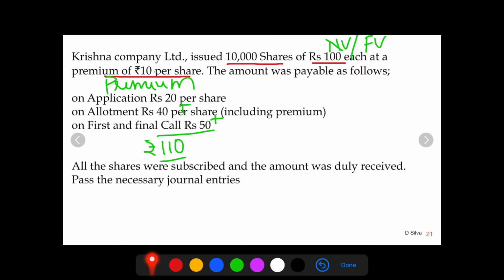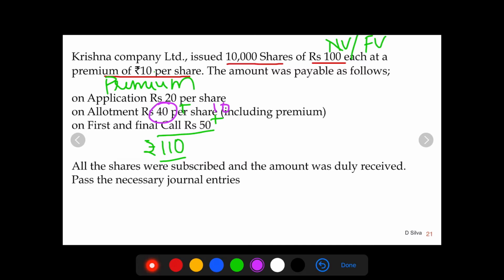Further, the question says on application rupees 20 per share, on allotment 40 per share including premium. So what is this including premium? We know from the question the shares are issued at a premium of rupees 10 per share. That means in this 40 rupees, 10 rupees is included.